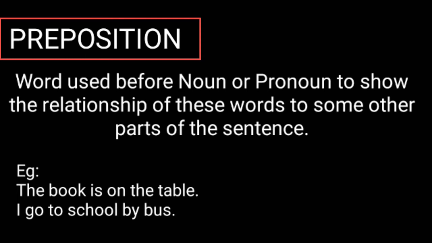The book is on the table. I go to school by bus. The book is a noun there, isn't it? The book is on the table. Really, there are two nouns in that sentence, the book and the table. So in order to connect these words, the word on is used. Where is the book? It is on the table. Then next one, I go to school by bus. In order to connect the school and bus, the word by is used. So I go to school by bus. The preposition used is by.